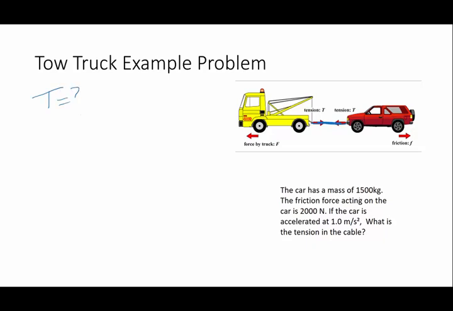So let's say the car has a mass of 1,500 kilograms. This is my 1,500 kilogram car. The force of friction acting on the car is 2,000 newtons. So there's a force backwards of 2,000 newtons. And the car is being accelerated forward at 1 meter per second squared. So what's actually the tension in that cable?